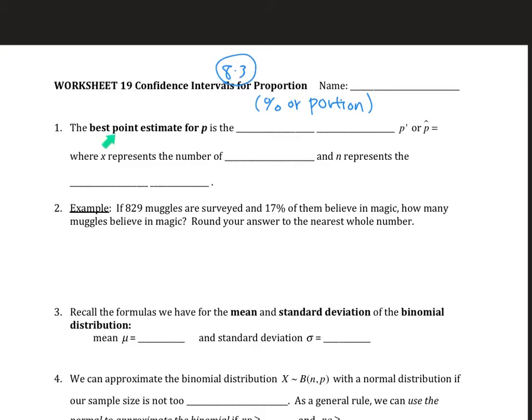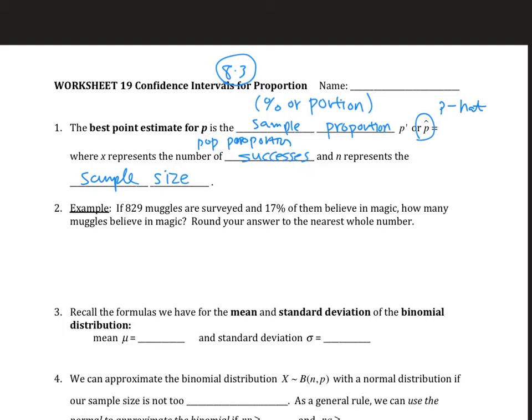So the best point estimate, again, point estimate means just one particular number or a single number, for P, which is the population proportion, is the sample proportion. We'll use this notation P hat, where X represents the number of successes. This is from last section, we talked about it. And N represents the sample size.